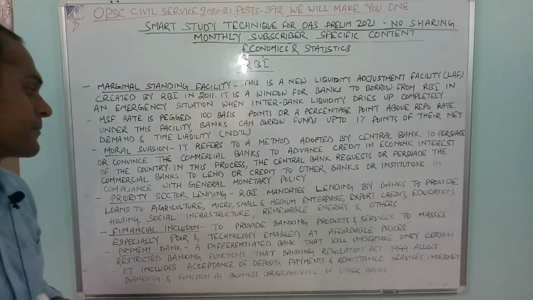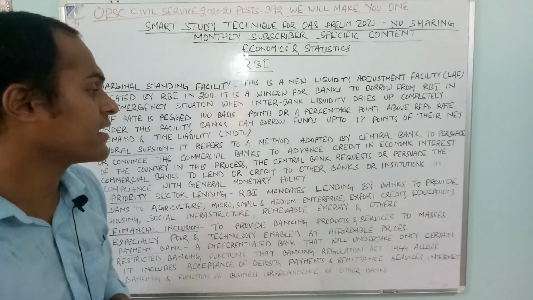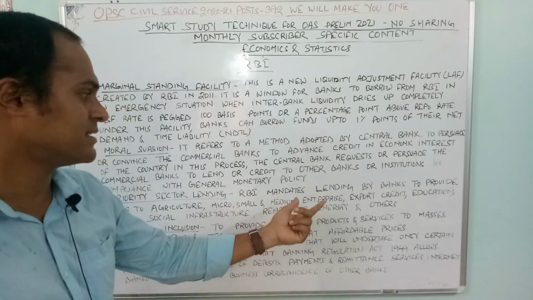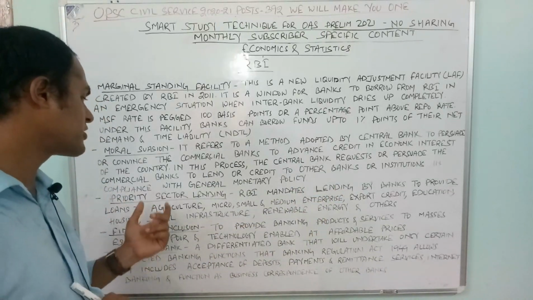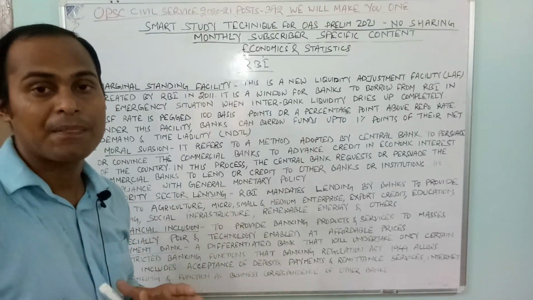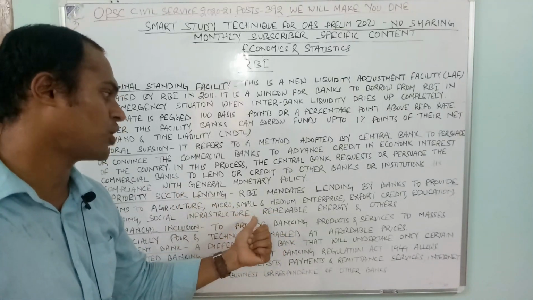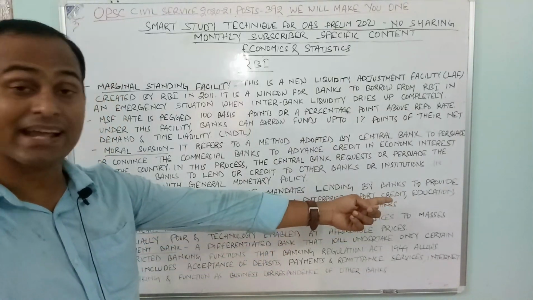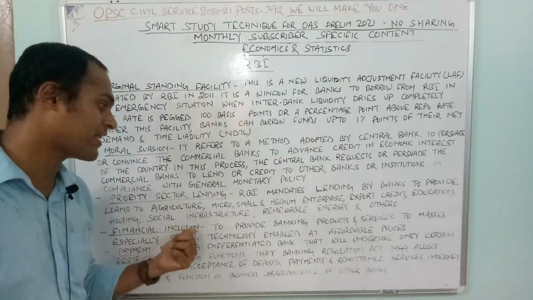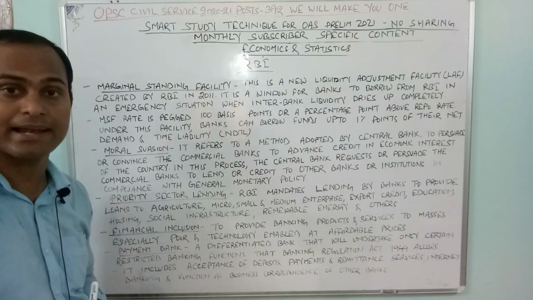Then priority sector lending. What is priority sector lending? RBI mandates banks to provide loans to agriculture, micro, small and medium enterprises, export credit, education, housing, social infrastructure, renewable energy and others. Whenever there is a credit flow to these sectors, it is called priority sector lending by RBI.